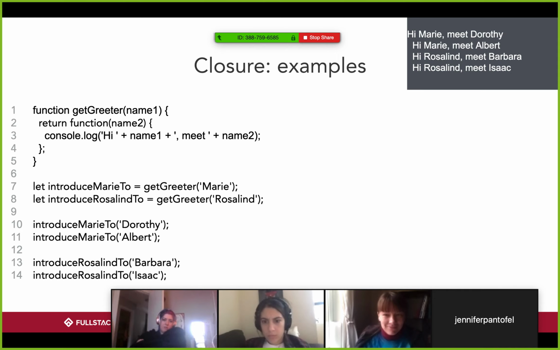So here is an example of how we can use this to make English-sounding functions. getGreeter is the same thing over here, but I'm going to say let introduceMaryTo be equal to getGreeter of Mary, because that's the person we're going to be introducing to. And getGreeter of Rosalind will be introduceRosalindTo. So we'll say introduce Mary to Dorothy: "Hi Mary, meet Dorothy."